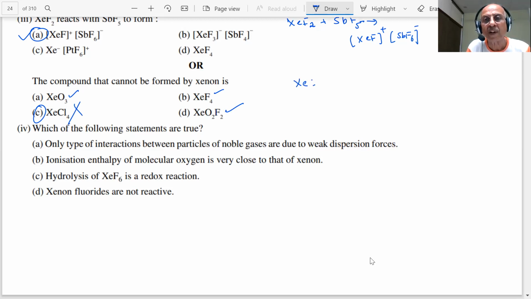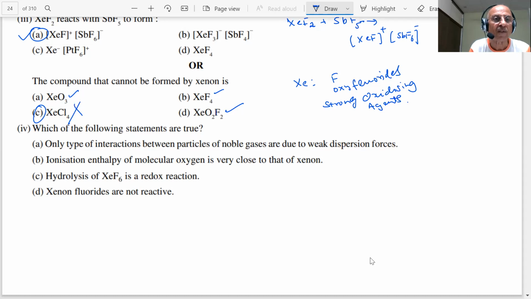Xenon forms compounds mainly with fluorine or oxyfluorides, because they are very strong oxidizing agents, powerful oxidants, student. It cannot form compounds with Cl4. This is not the right answer.